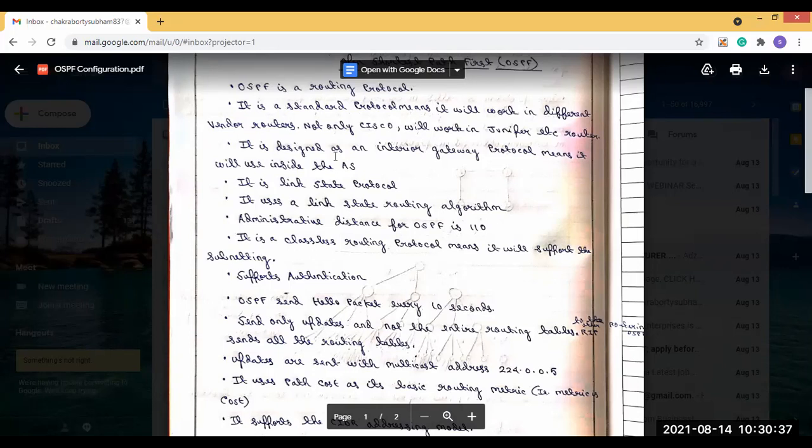So we will start the demonstration. We will open the screen sharing.